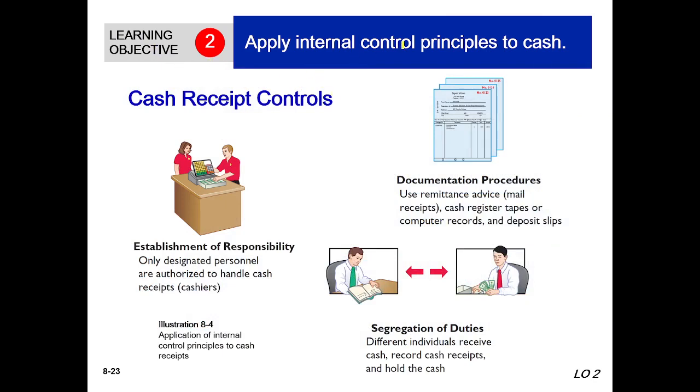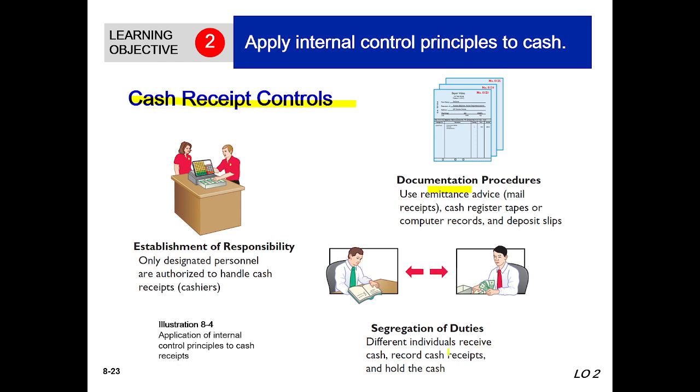Learning objective 2, applying internal control principles to cash receipt control. Very important here, we will discuss establishment of responsibility. Only designated persons are authorized to handle cash receipts. Second, documentation procedures. The documentation procedures mean the mail receipts, cash register tapes or computer records, and deposit slips are all maintained equally and nicely. That means use remittance advice.